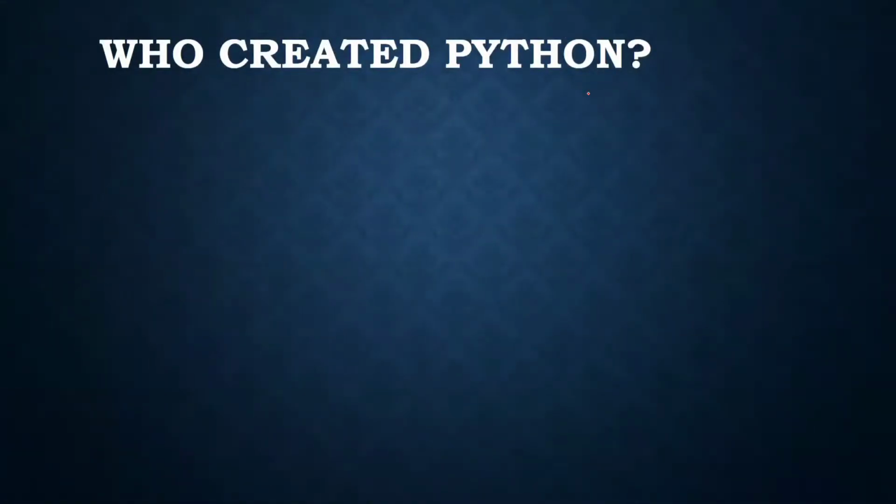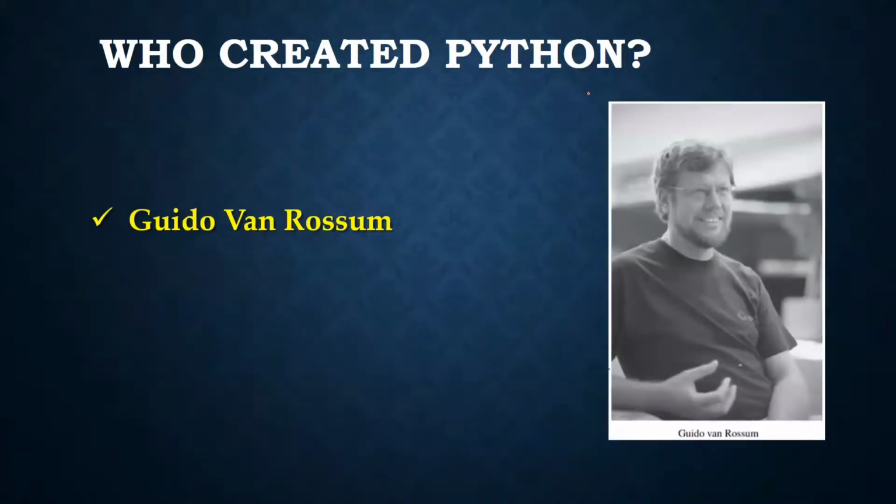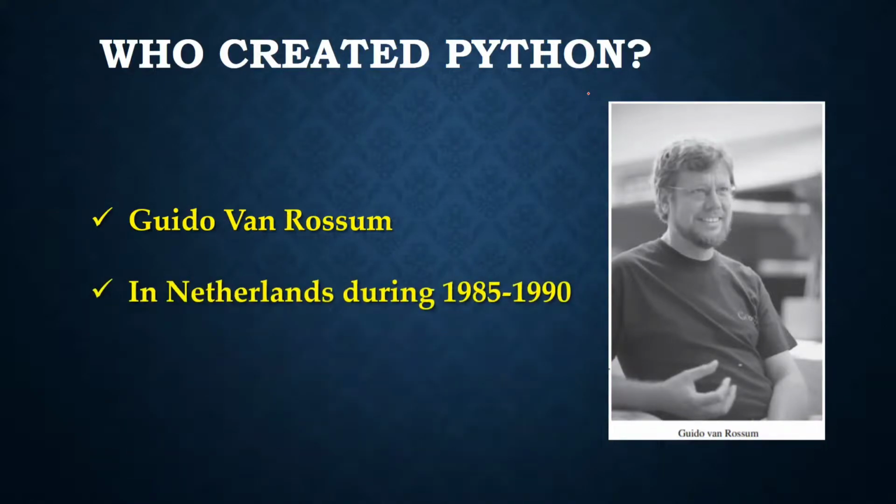So who created Python? Python was developed by Guido van Rossum at the National Research Institute of Mathematics and Computer Science in Netherlands during 1985 to 1990. Python is derived from many other languages, including ABC, Modula-3, C, C++, Algol 68, Smalltalk, Unix Shell, and other scripting languages. Rossum was inspired by Monty Python's Flying Circus, a BBC comedy series, and he wanted the name of this new language to be short, unique, and mysterious. Hence, he named it Python.